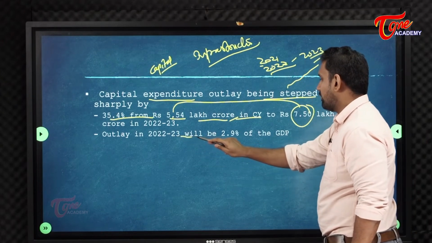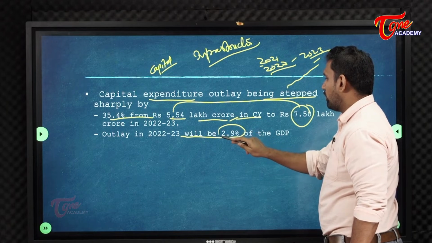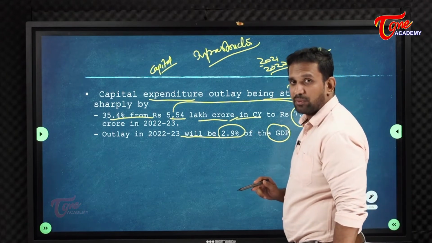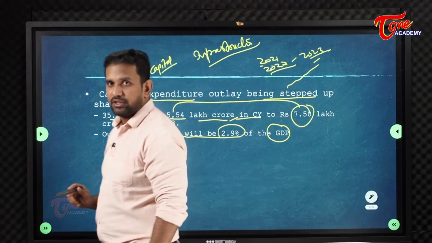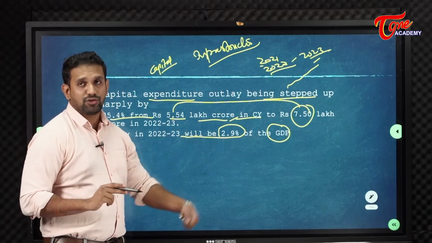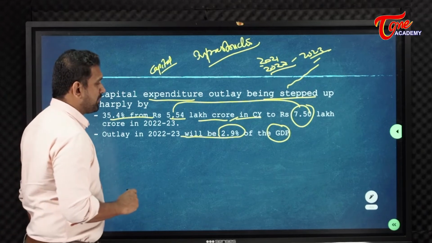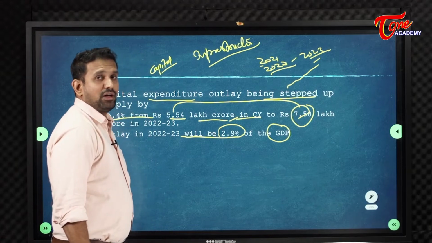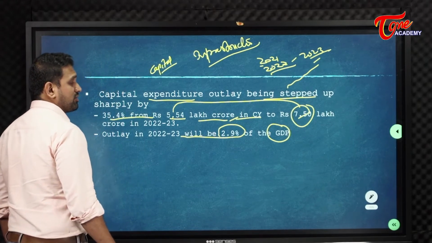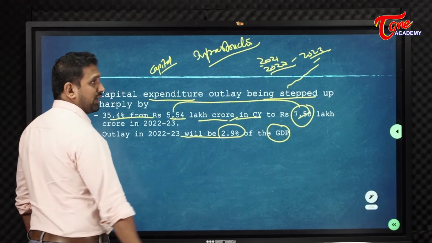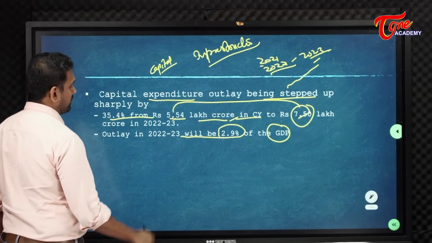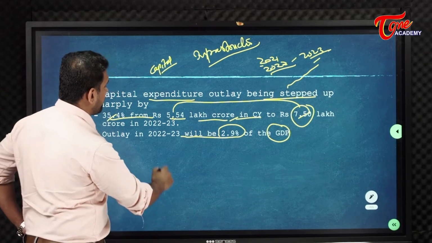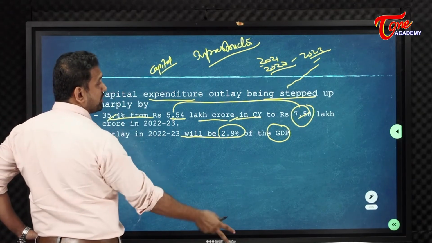Outlay will be equal to 2.9% of GDP. Very, very important. Capital expenditure is 2.9% of GDP. How much capital expenditure has been proposed in the current budget? 7.50 lakh crore. How much capital expenditure was proposed in the last budget? 5.4 lakh. What is the percentage increase? 35.4% increase happened in the capital expenditure from the previous year to this upcoming financial year.